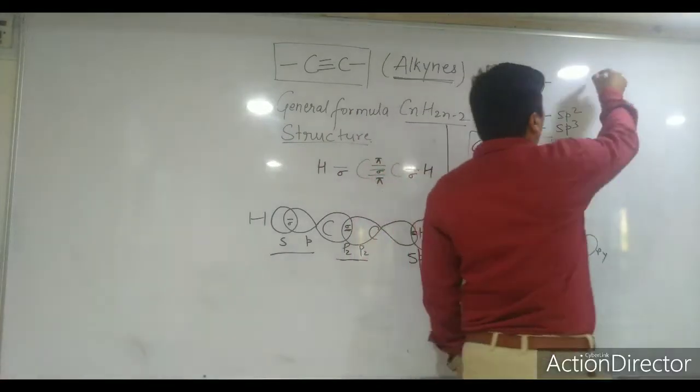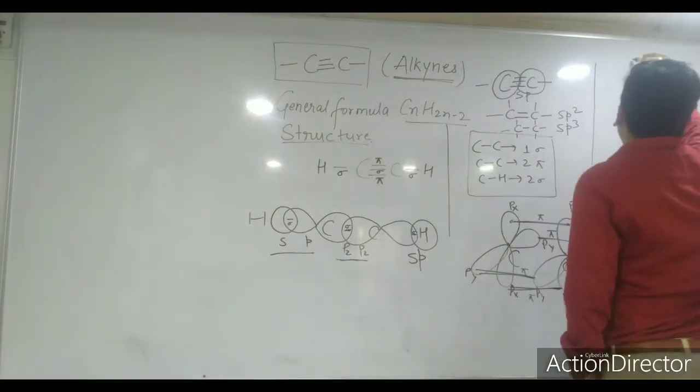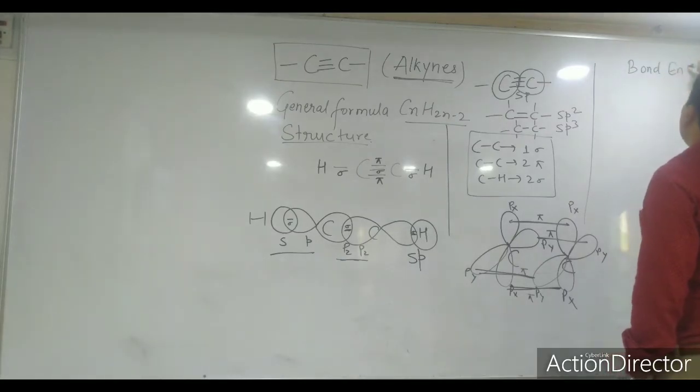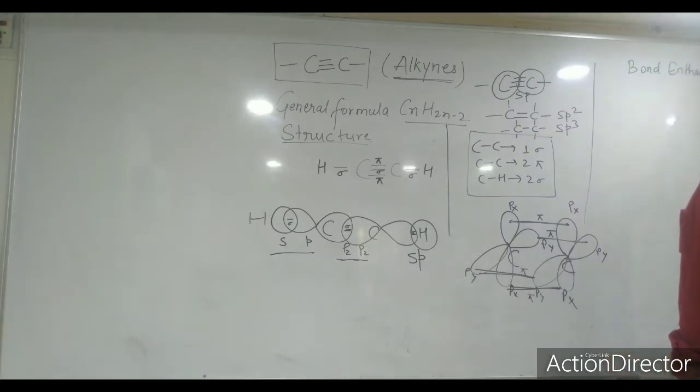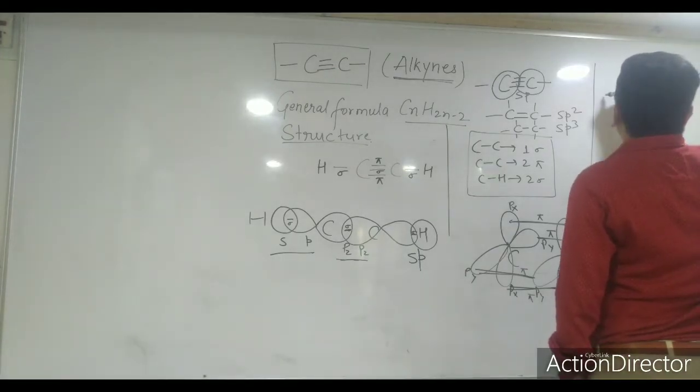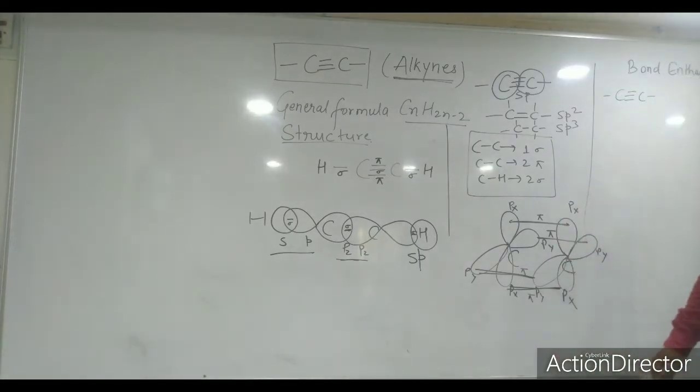As it is closer to the nucleus, the bond enthalpy will be maximum in ethyne. The triple bond enthalpy is approximately 834 kJ, I think so. I am giving you the confirmed number, that is 823. Bond enthalpy is 823.